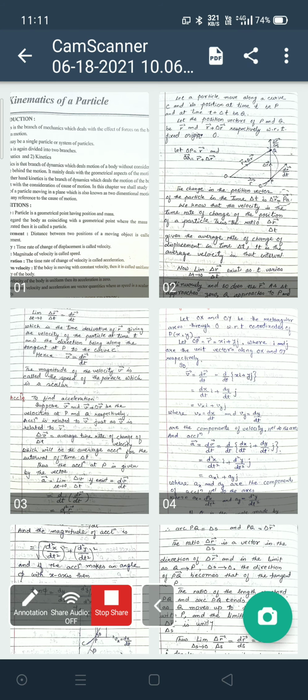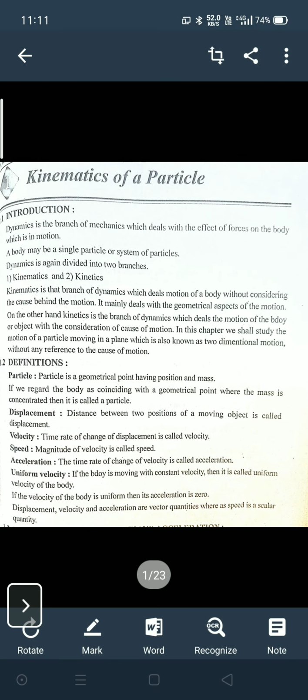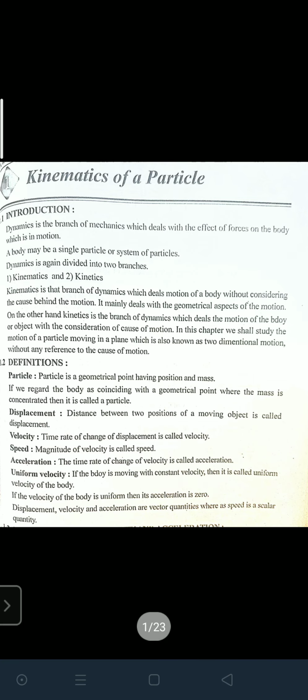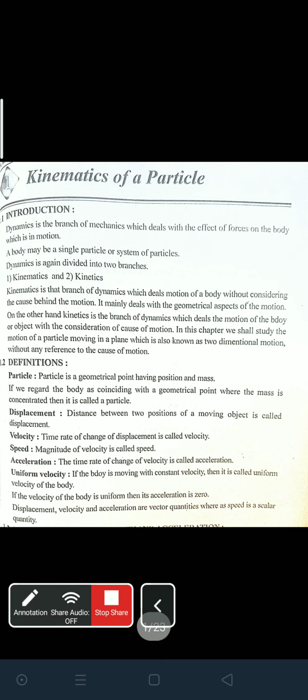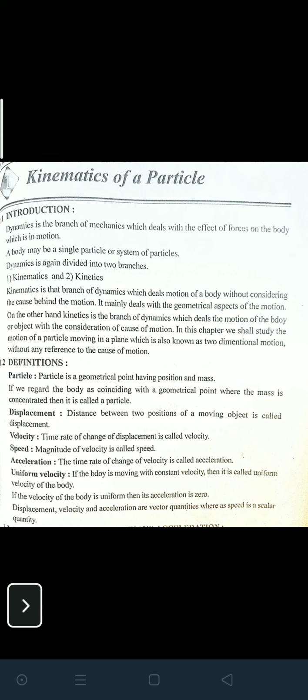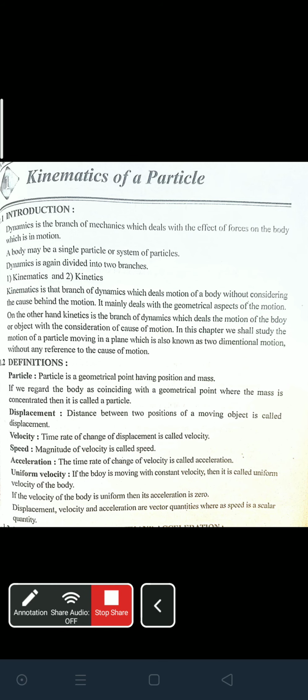Now we start our first topic, that is kinematics and dynamics of a particle. So dynamics is a branch of mechanics which deals with the effect of the force on the body. Dynamics is the branch of mechanics which deals with the effect of force on the body which is in motion.